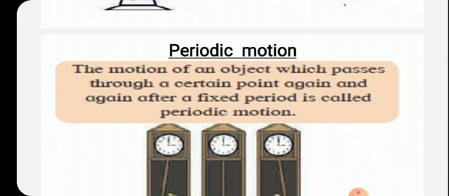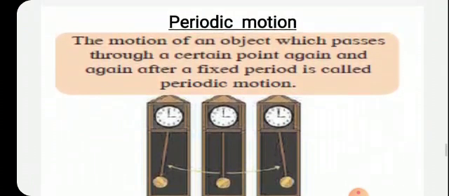For example, the motion of the earth around the sun. It is circular, but it is periodic also. How can we say it is periodic? Because it takes a particular time to complete its one round around the sun. Okay, 365 days.